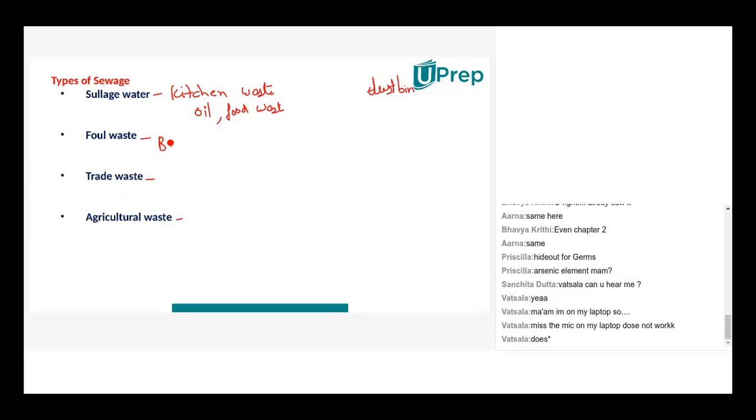Trade waste is the waste that comes from the industries, the chemicals, the factories, that's the trade waste. So basically chemicals, pesticides, nitrates, phosphates, and metals. And agricultural waste is like the pesticides, the fertilizers, the herbicides, weedicides, and manure, that's the agricultural waste.